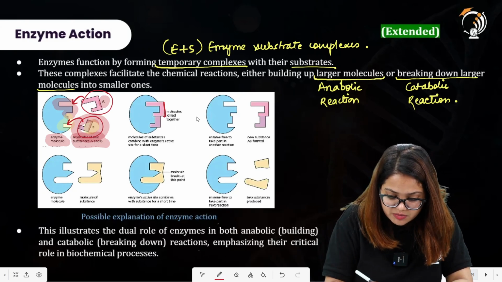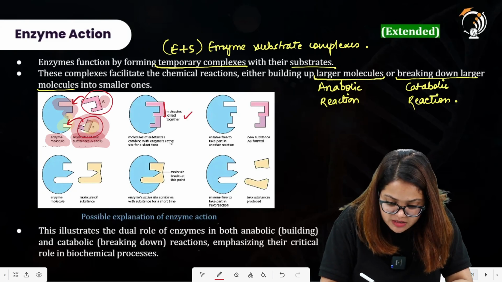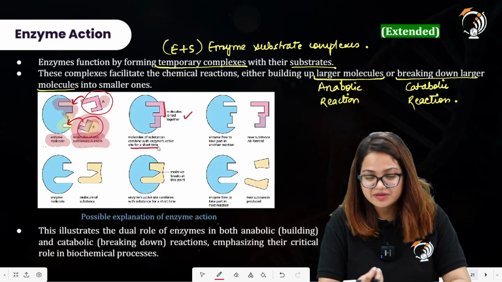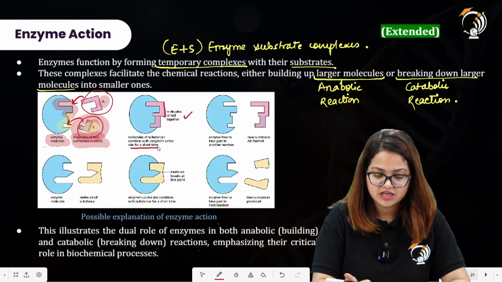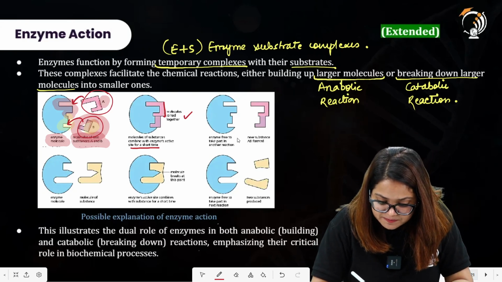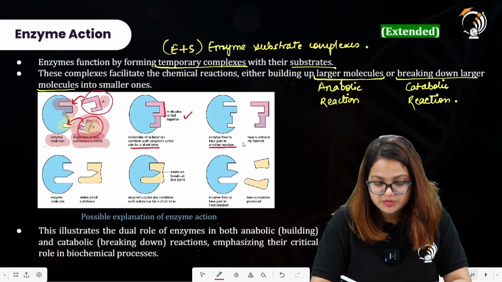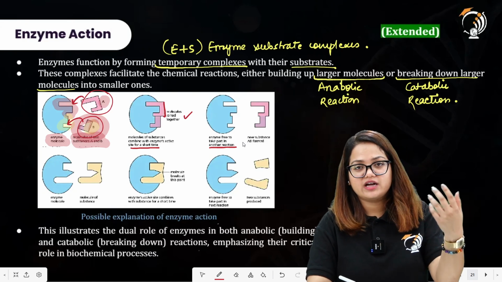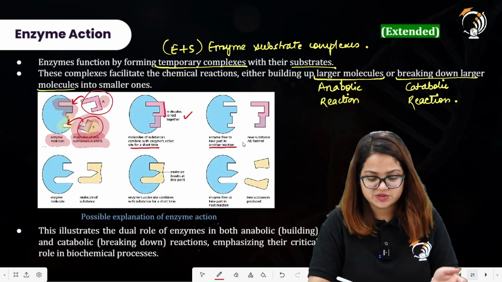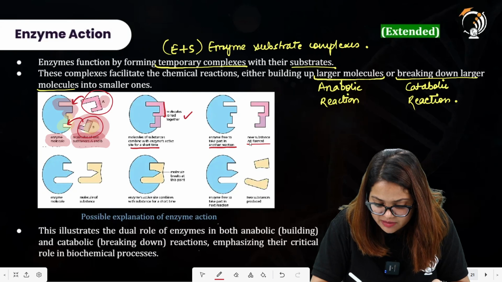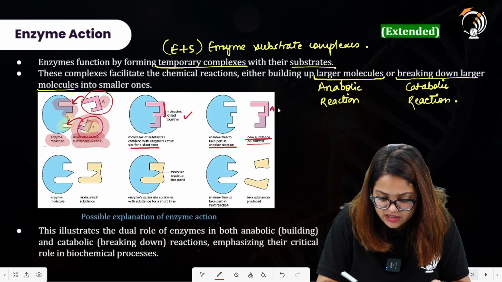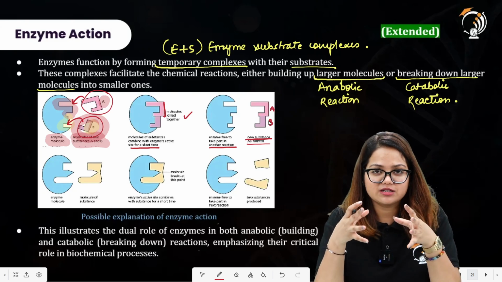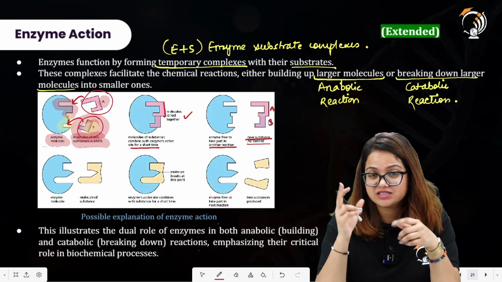Now it is saying that the molecules are joined together. Molecules of substances combine with enzyme site for a short time, for a limited time period, after which they are converted into the products. Here you can say that enzyme is free to take part in another reaction because it has converted the substrate into the products. It is ready to catalyze another kind of reaction, right? So new substance AB is formed. All right, here we have the A, here we have the B. So both of these components are joined together to make a single product.